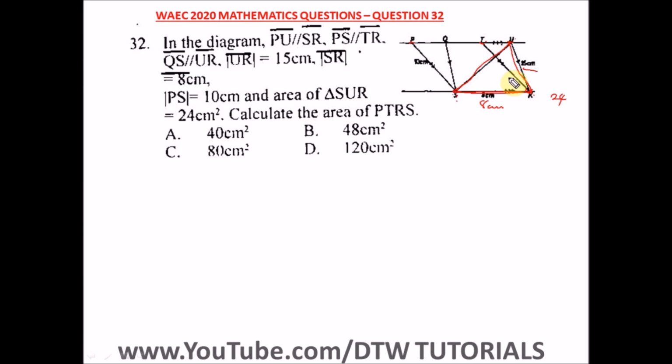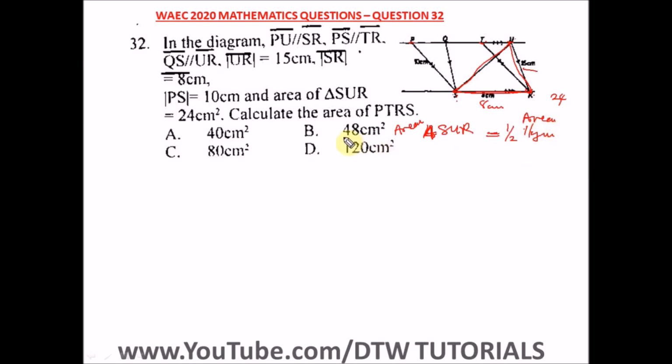The theorem states that the area of this triangle SUR is equal to half of the area of the parallelogram.